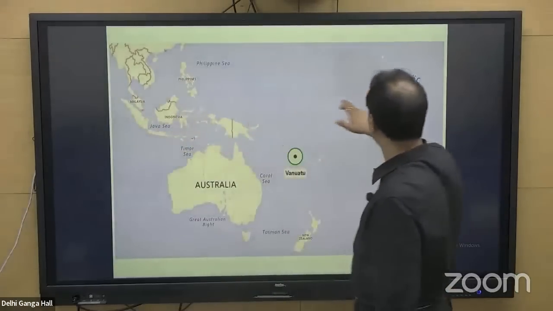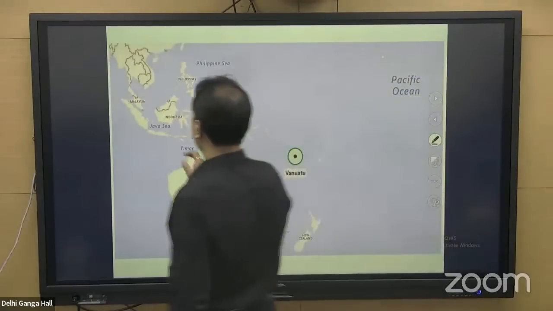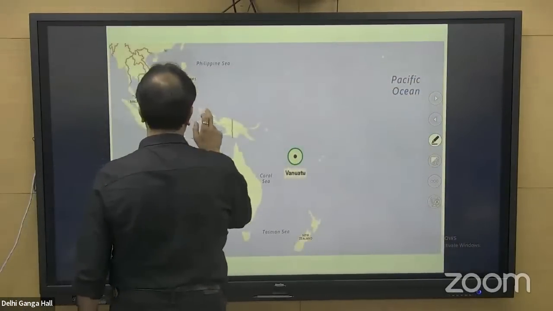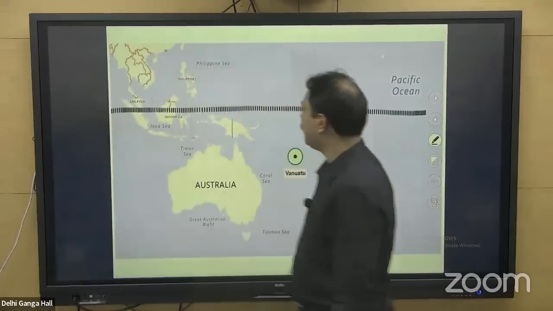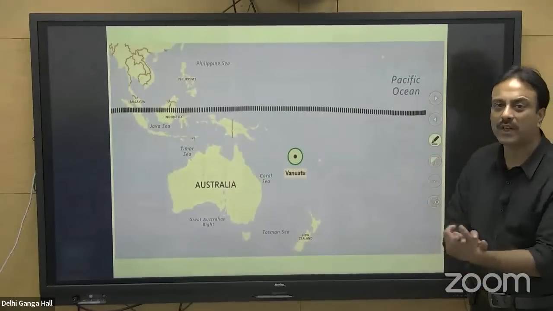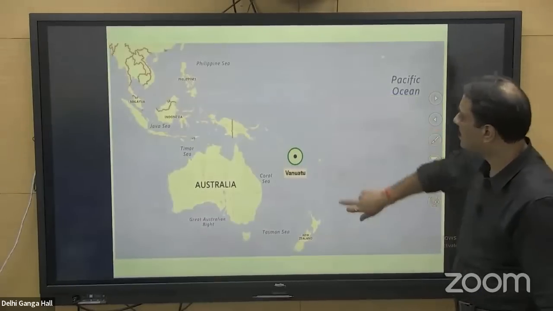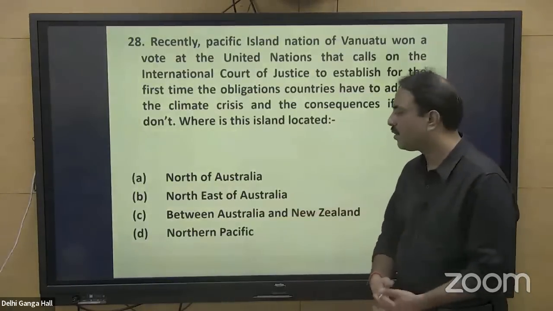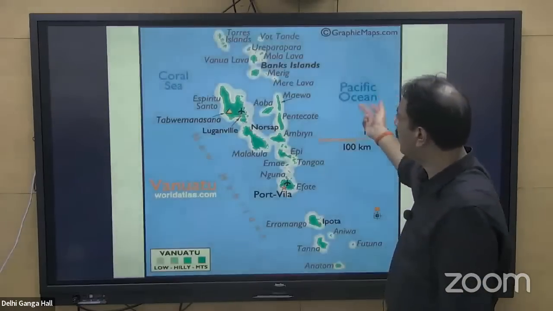Equator is somewhere over here. If we draw equator, it can be drawn somewhere over here. This is the location of equator. So no question of going to northern hemisphere. So it cannot be northern Pacific. So answer shall be northeast of Australia. That is option B. That was question number 28.